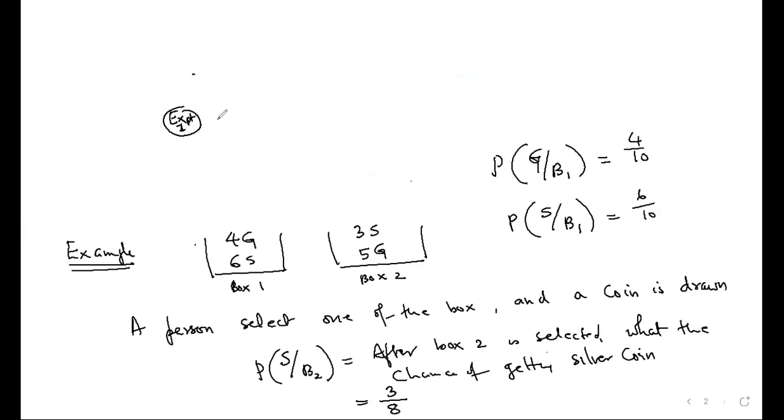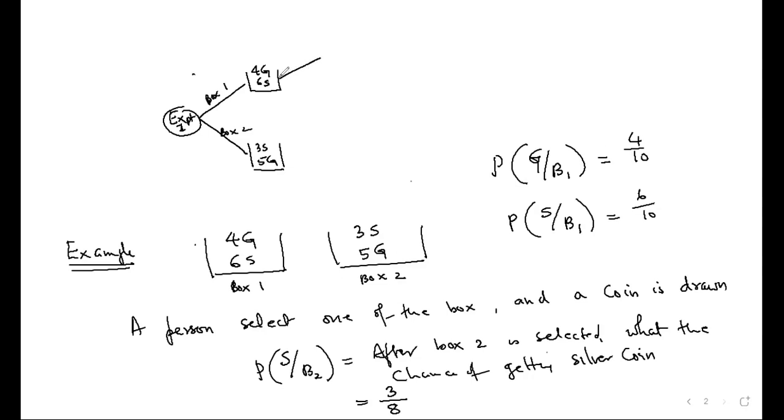What is the experiment? Selection of box. There are 2 possible results. One is box 1 is selected. Another possibility is box 2 is selected. Now, after selecting box 2, 5 gold coins and 3 silver coins. This is my sample space now.